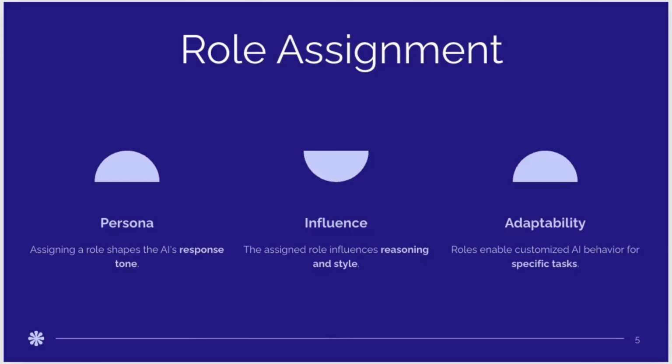The next component is role. The role determines the voice and expertise level the model should use. A senior DevOps engineer explains very differently from a lawyer, a doctor, or a 10-year-old tutor. Assigning a role instantly frames the tone, vocabulary, and reasoning style of the answer. It's one of the most powerful levers you can use to align the AI with your needs. For example, when summarizing AWS logs, asking the model to act as a senior cloud engineer will produce a far better, accurate, and relevant response than a generic prompt.